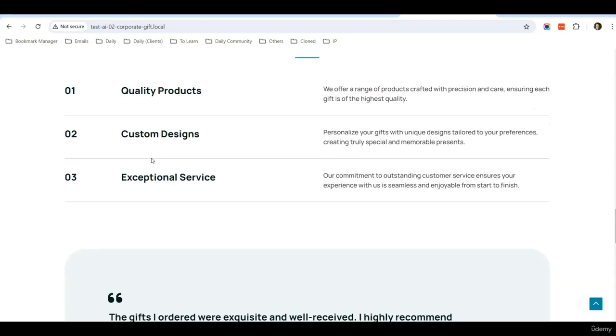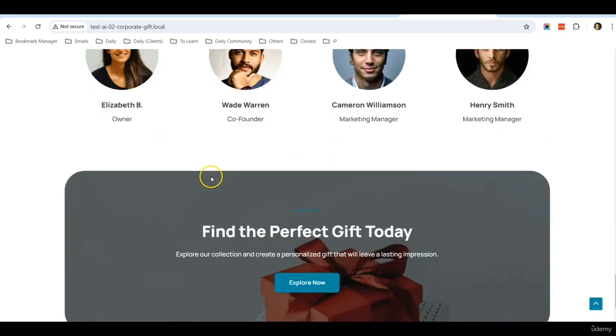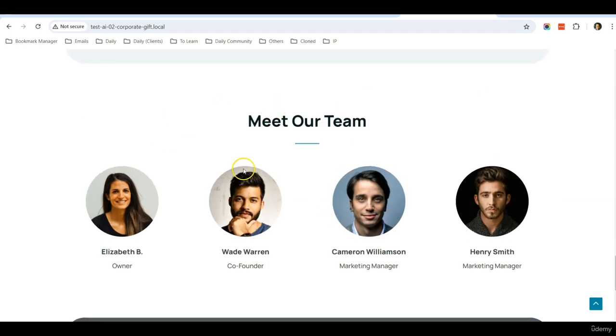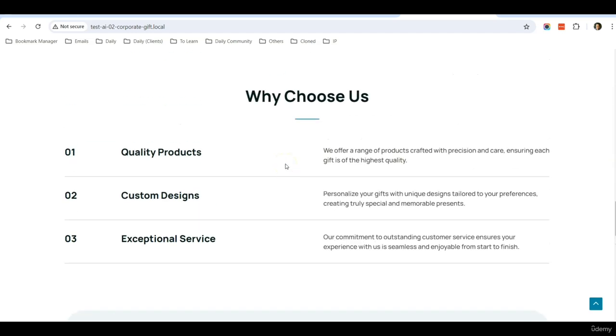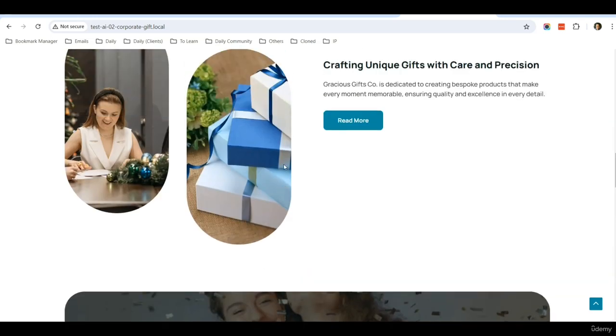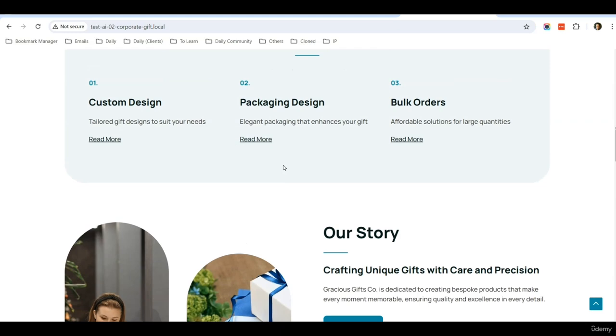And then you can use the editor to edit the necessary section, or you can hide the section if you don't want it. And this website is created using the default Gutenberg editor using the latest WordPress 6 version.